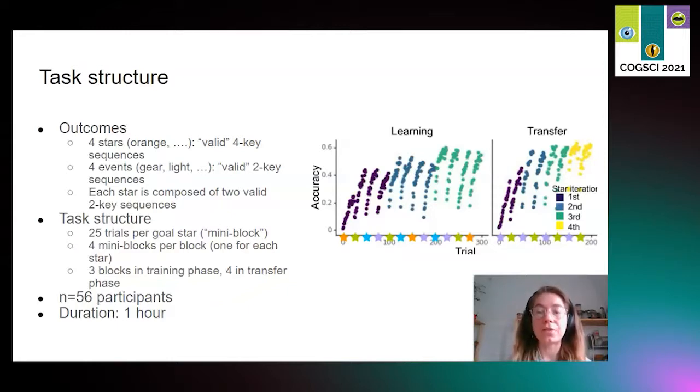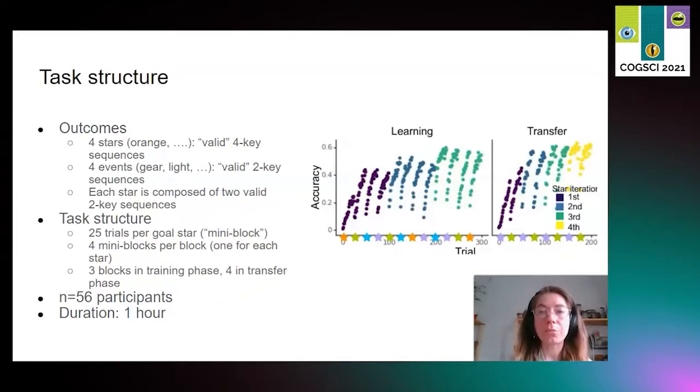Participants first do a training phase with 3 blocks, and then a transfer phase, which I'll explain later, with 4 blocks. Here on the right, you see trials on the x-axis and accuracy on the y-axis. The colors indicate blocks, and the gaps between the lines are transfers between mini blocks. Gold stars are on the x-axis. You see that accuracy increases during the first mini block, which is the orange star, then starts again around baseline when the second mini block starts, with the green star, and so on.